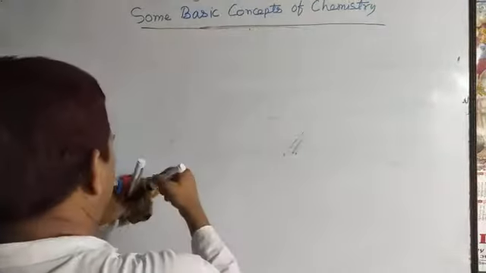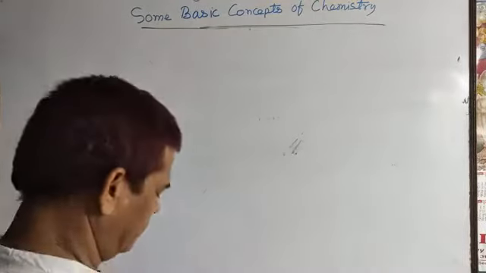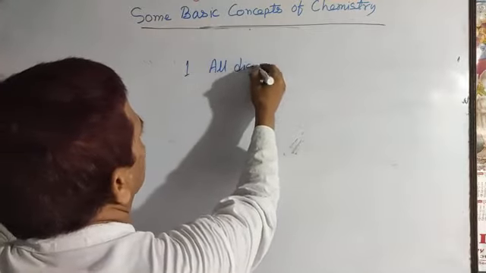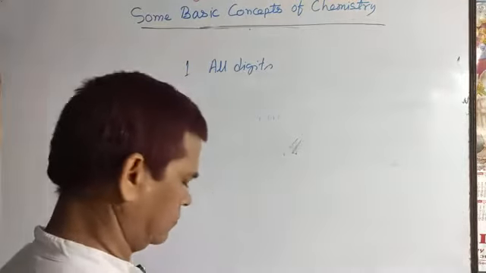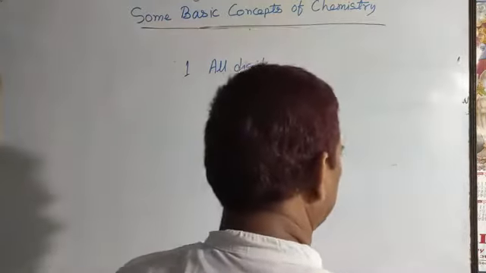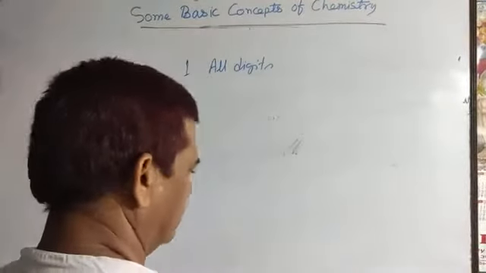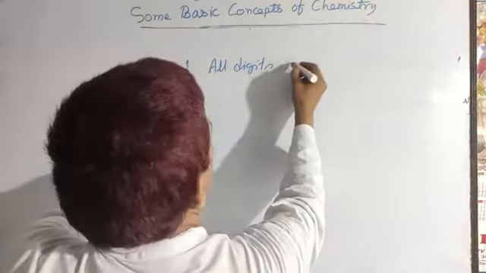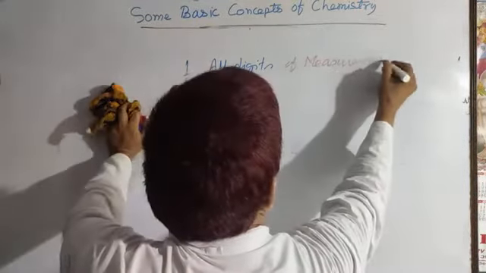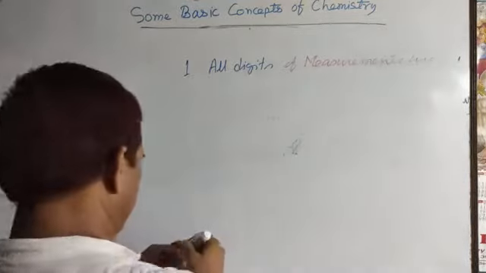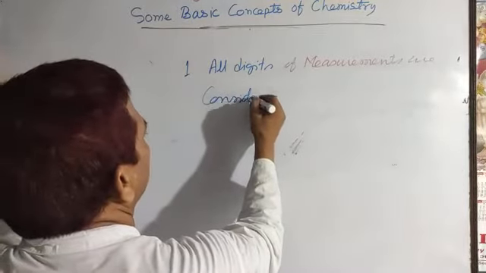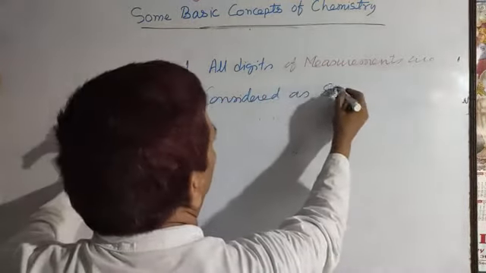First rule you can write here: all digits of a measurement are considered as significant figures.